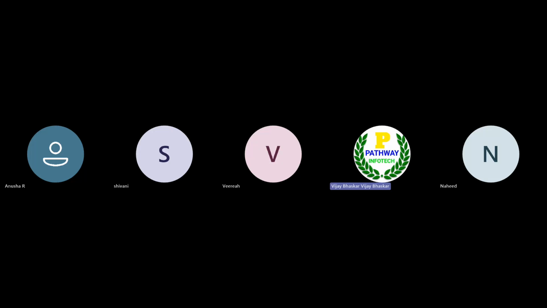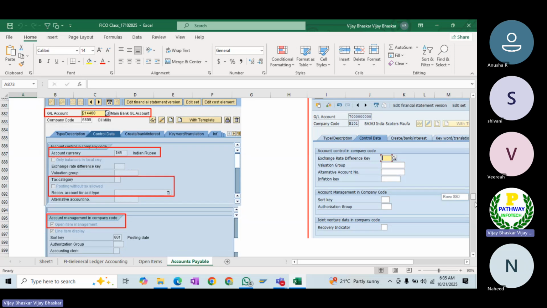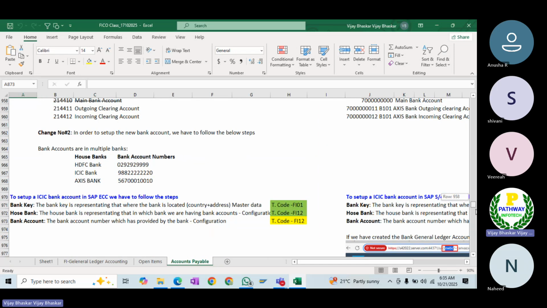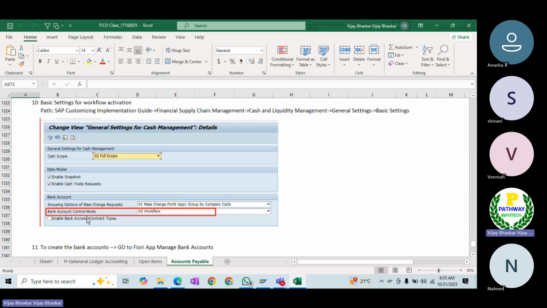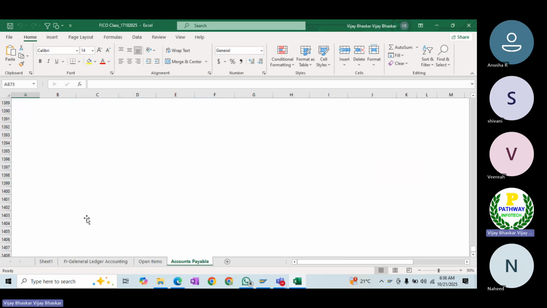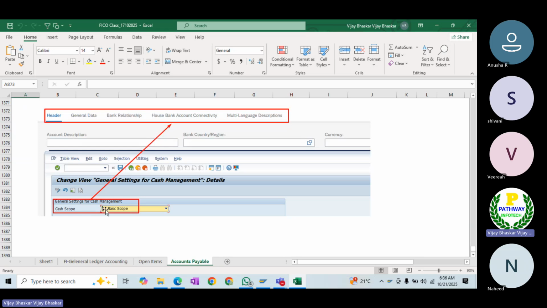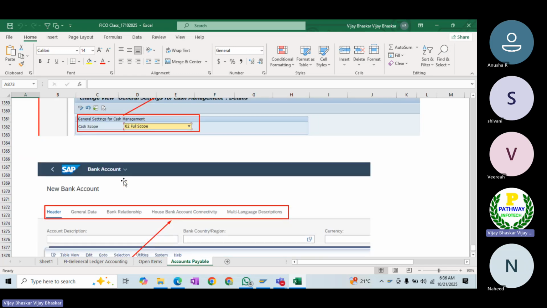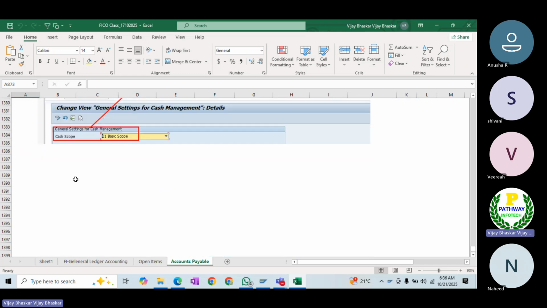Let's start today's session with what we discussed in the previous session. For bank account management, we configured the workflow successfully, and we saw the basic scope and full scope, what the changes are and what options are going to be enabled. Apart from that, let's create the bank account today.